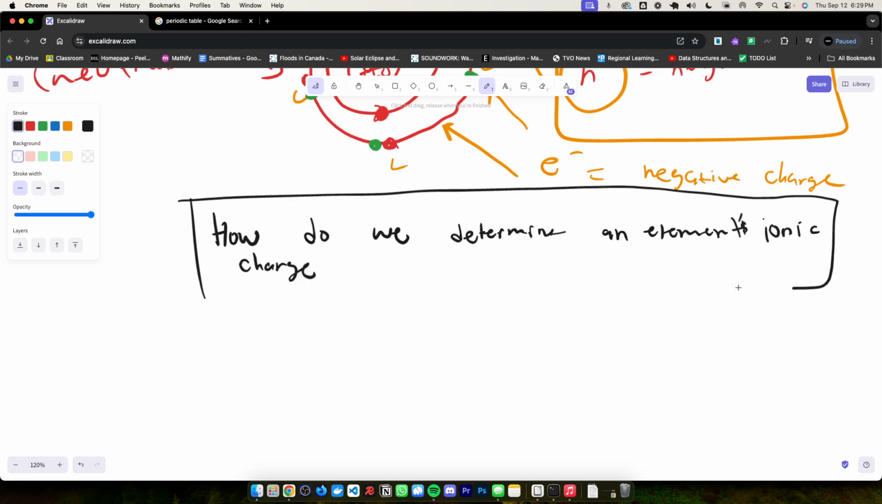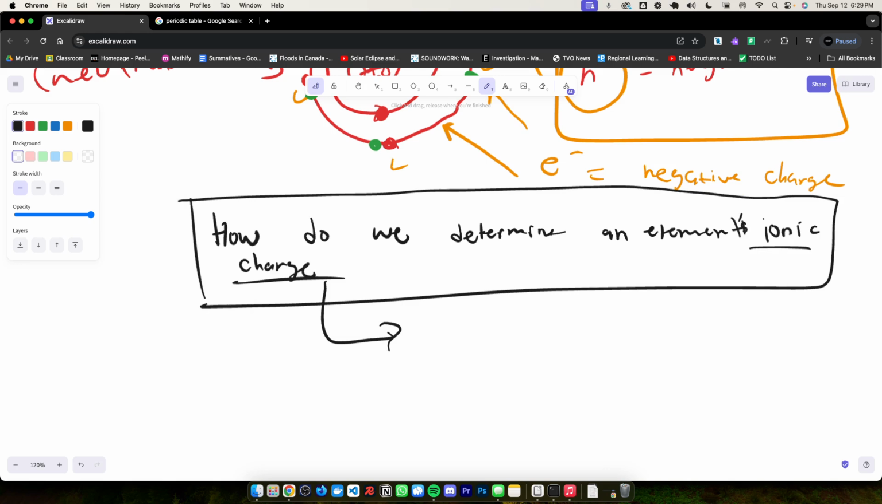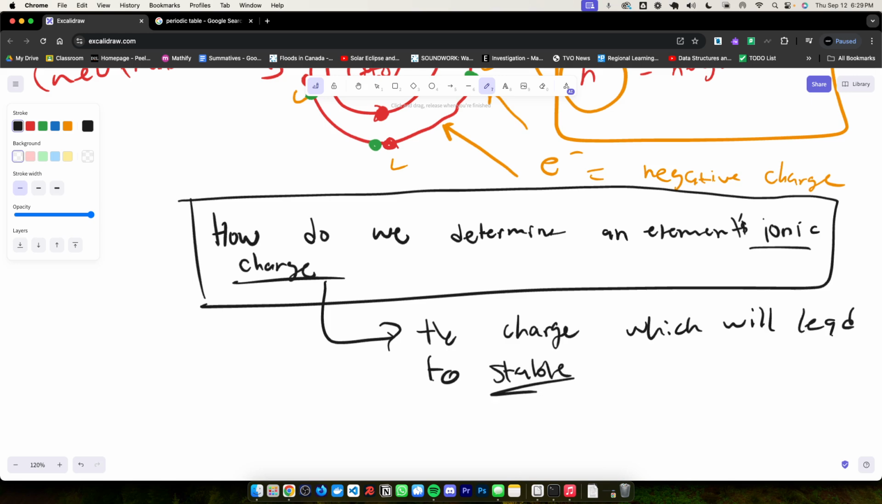Well, an ionic charge you can think of as the charge, I should say. Sorry, I'm going to rephrase it. So, ionic charge simply means the charge which will lead to stability, right? I'll just write stable. But yeah, essentially the element's ionic charge is the charge which will lead to stability, right?